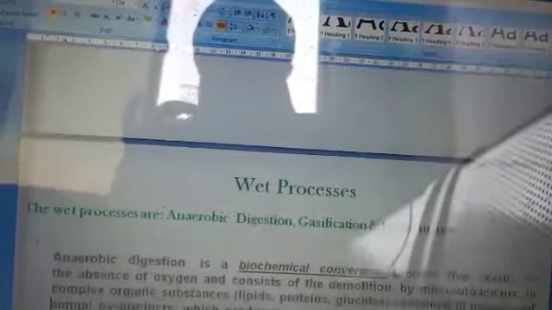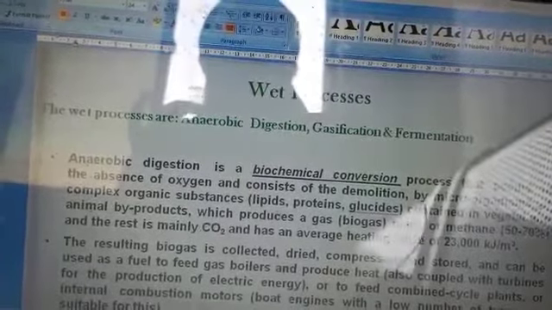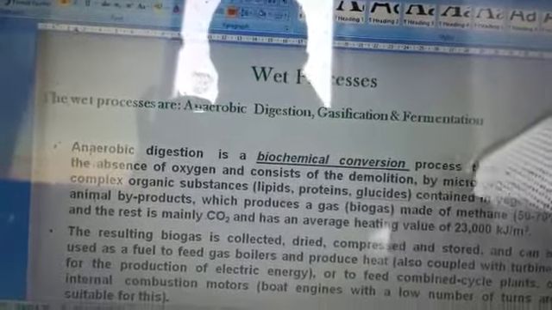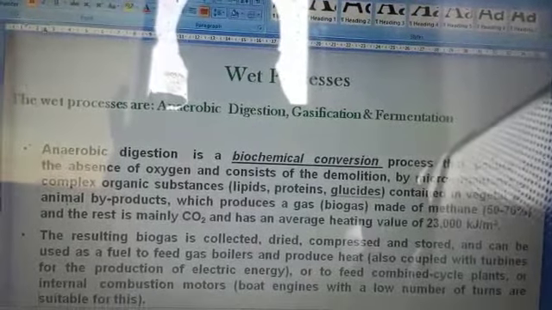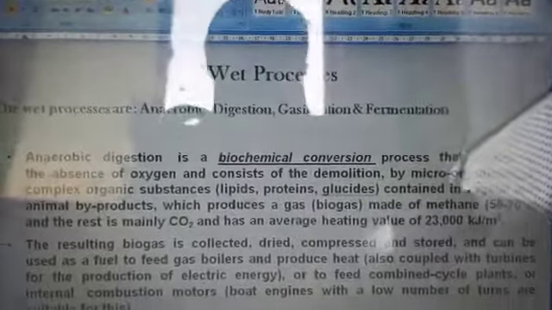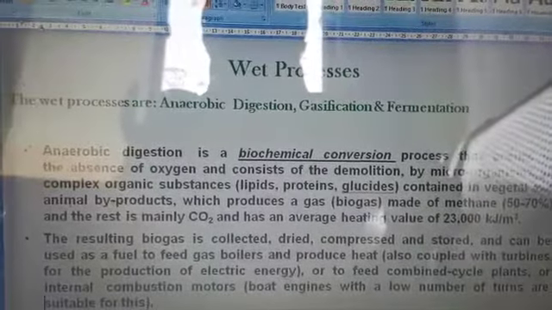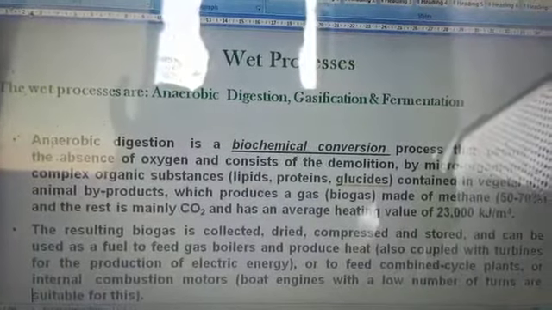Coming to the wet process. In the same way, in the wet process also we have three different processes: anaerobic, digestion and fermentation. Anaerobic digestion is a biochemical process.